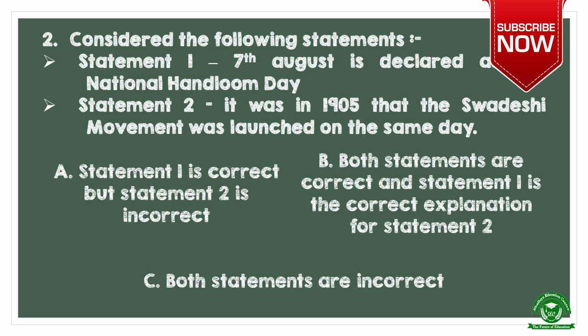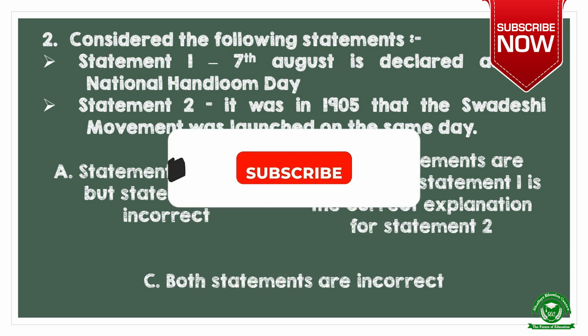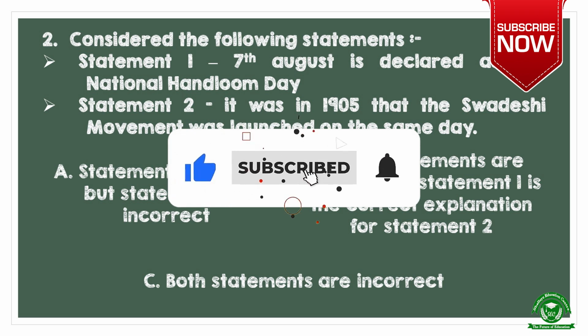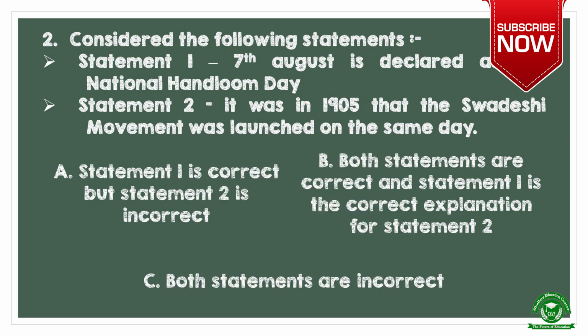Next question. Consider the following statements. Statement 1. 7th August is declared as the National Handloom Day. Statement 2. It was in 1905 that the Swadeshi movement was launched on the same day. Which statement is correct? Option A. Statement 1 is correct, but statement 2 is incorrect. B. Both statements are correct and statement 1 is the correct explanation for statement 2. C. Both statements are incorrect.